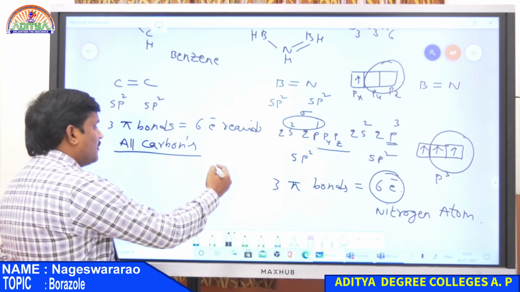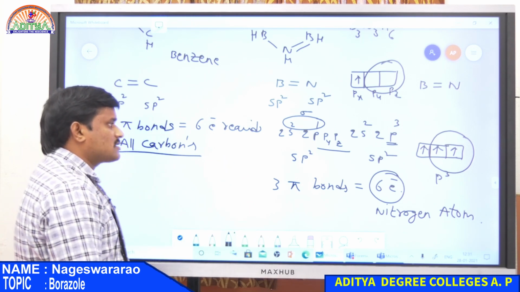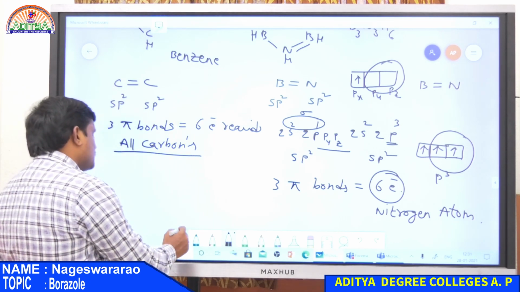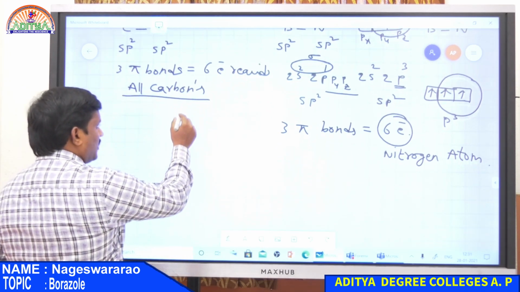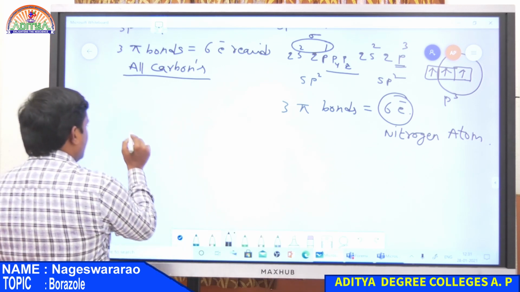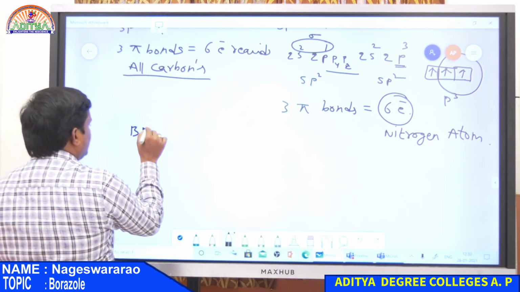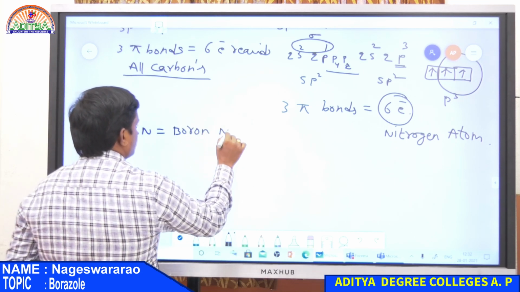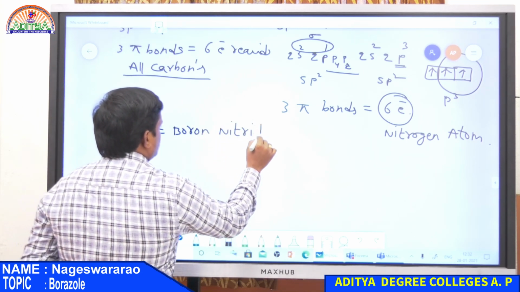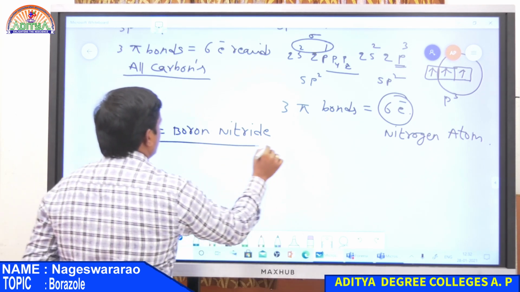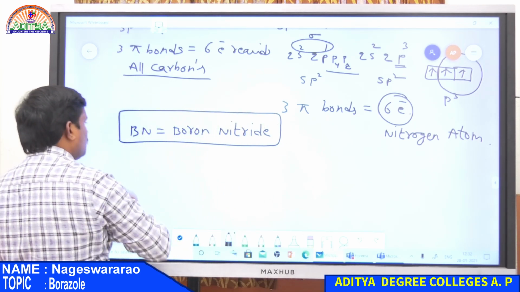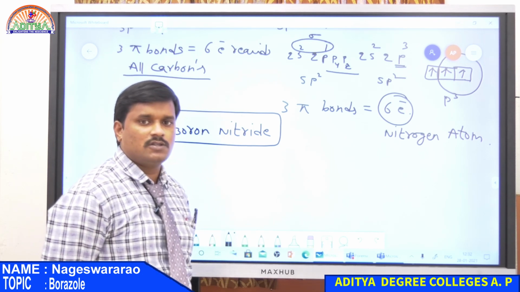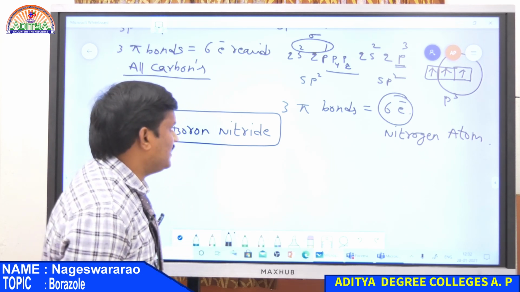So these are the preparations, properties and structure of borazole. So in our next class we will discuss one more compound of boron, that is boron nitride. So this is the last compound of boron family. First one is boranes, second one is borazole, and third one is boron nitride.